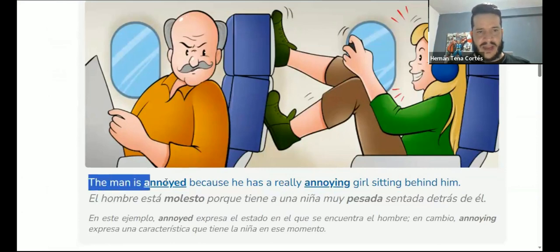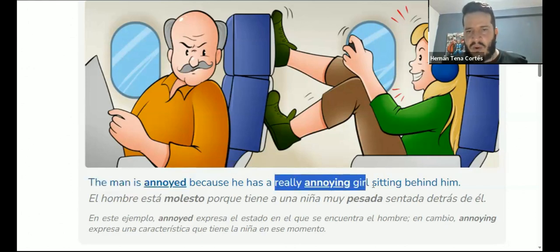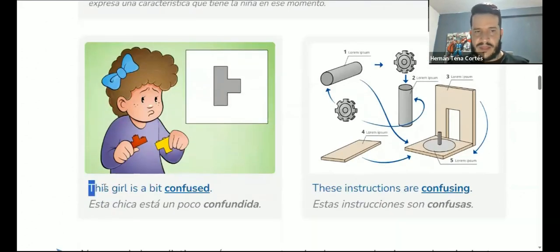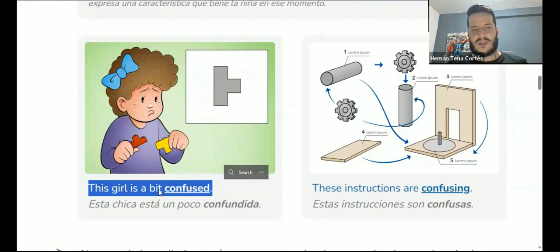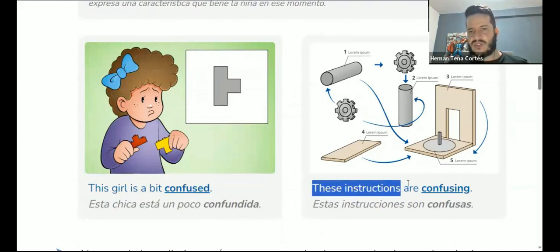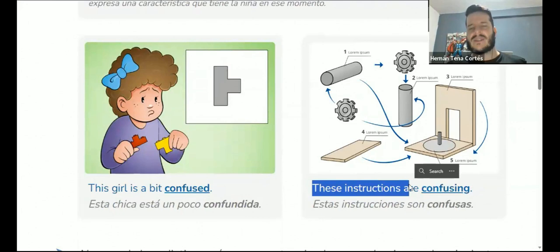So the man is annoyed. That is how he feels. That is his emotion. And he has a really annoying girl sitting behind him. Here, annoying is describing the characteristic of the girl. This girl is a bit confused. The girl, she feels confused. Finishes with ed. These instructions are confusing. So this confusing, this is what the instructions make us feel.